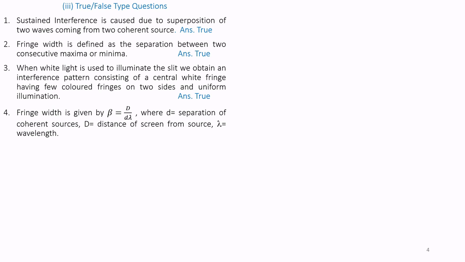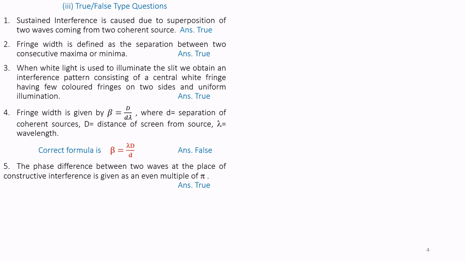Question number 4. Fringe width is given by beta is equal to d divided by capital D divided by small d into lambda, where small d is the separation of coherent sources, capital D is the distance of screen from source, and lambda is the wavelength. Answer is false. The correct formula is beta is equal to lambda into capital D divided by small d.